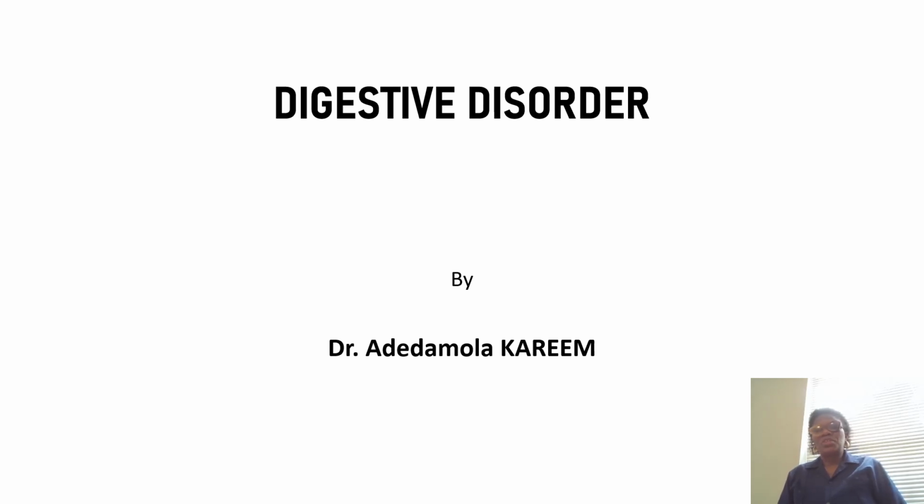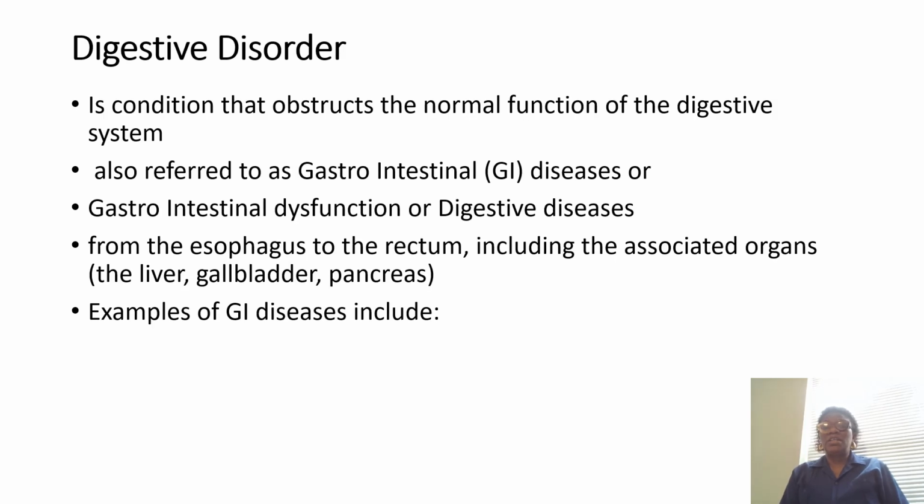In this lecture, we shall be looking at digestive disorders, that is, the disorderliness associated with the digestive system. When we talk about a digestive disorder, it's a condition that obstructs the normal function of the digestive system. That is the condition that prevents the digestive system from working normally, the way it ought to, or obstructs the normal process of digestion.